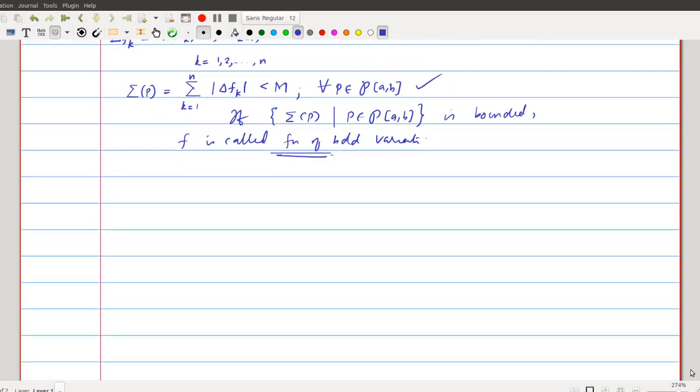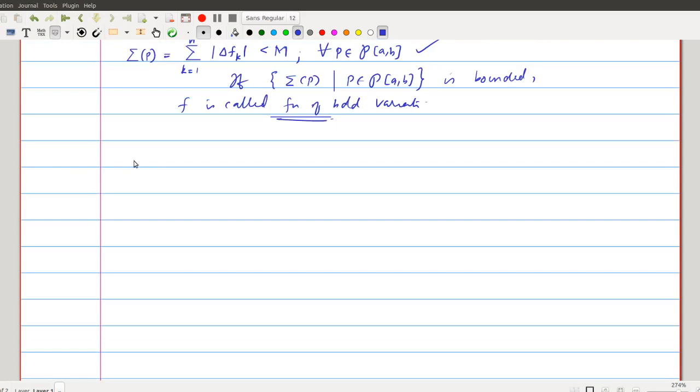If we discuss a very simple example, consider the function f of x equal to x, where x belongs to [0, 1]. The graph is very obvious, with points from 0 to 1. This is the graph of f of x equal to x, this is 0 and this is 1.